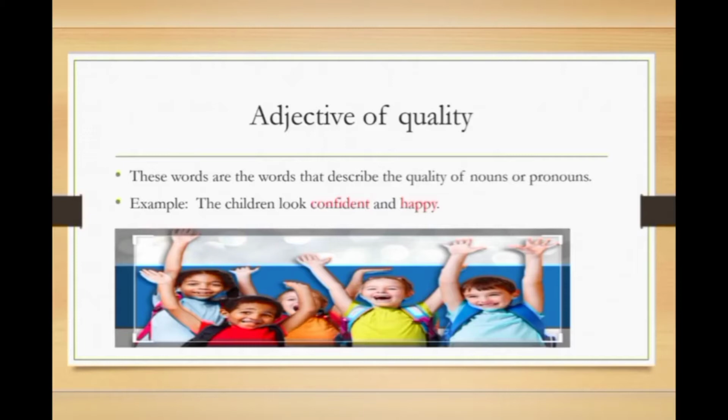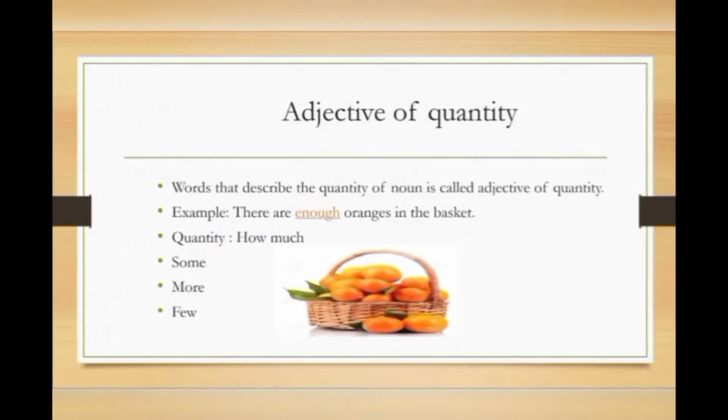For example, see this sentence. The children look confident and happy. In this sentence, confident and happy, these two words have been highlighted with red color. Okay, so these are explaining the quality of the noun. And what is the noun? The children. How are the children? Confident and happy.